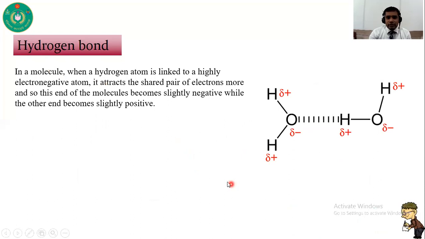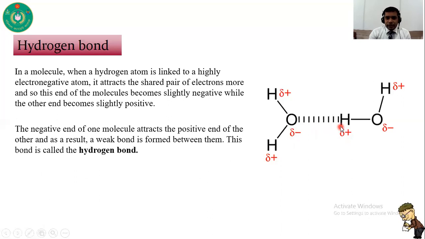Now, in a molecule, when a hydrogen atom is linked with a highly electronegative atom, for example, you can see in this picture, this hydrogen atom is linked with a highly electronegative oxygen atom. So it attracts the shared pair of electrons more. So the oxygen atom becomes partially negative and hydrogen becomes partially positive. I repeat it again. When a hydrogen atom is attached to an electronegative atom, this electronegative atom pulls the shared paired electrons, and that's why this oxygen atom becomes partially negative and the hydrogen atom becomes partially positive.